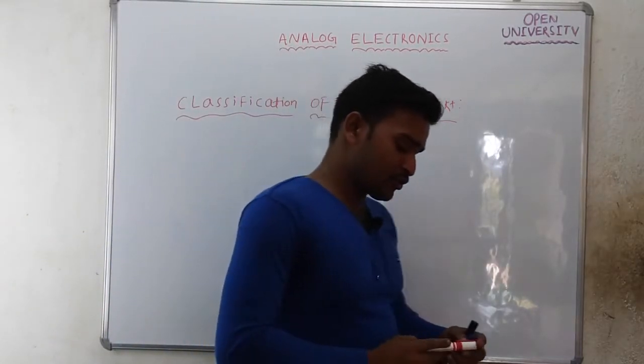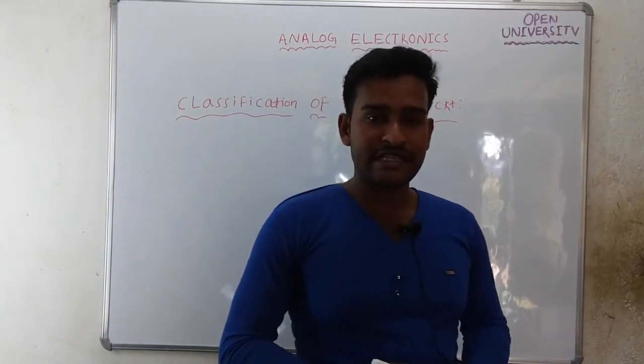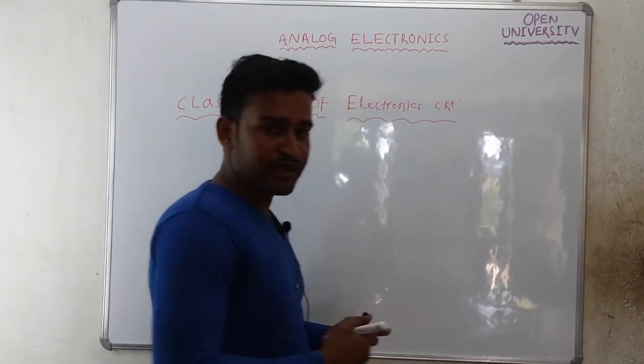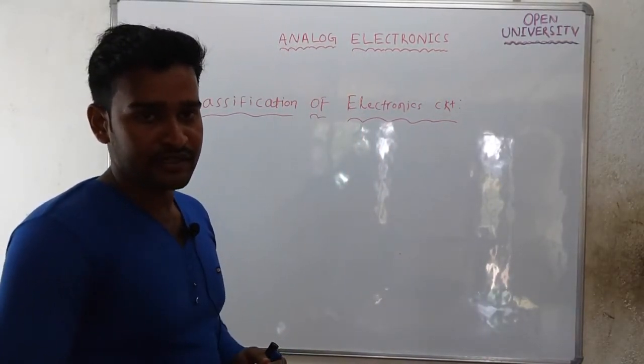One is the analog electronic circuit, the second one is the digital electronic circuit, and the third one is the mixed signal electronic circuit.